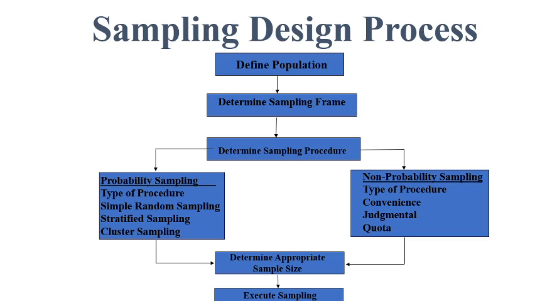If you are going with probability sampling, then you have certain options: simple random sampling, stratified sampling or cluster sampling. We will learn that in the next lecture, but I am giving you a bit of a hint. Simple random sampling is where simply each individual has a chance of occurrence.